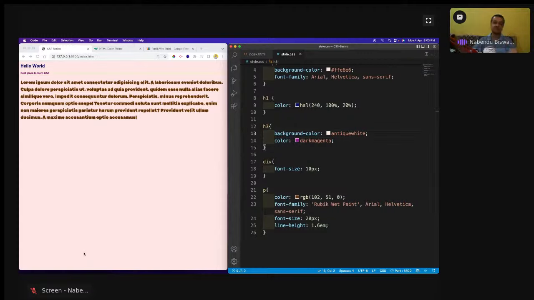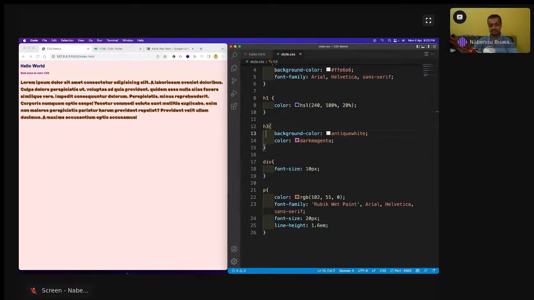But here in CSS, this pixel is a bit different. This pixel has been given to us by the W3C committee, and they have their own TV which is 3000 dpi, 3000 density per inch, and they have measured it according to that. But in normal terms, the more you increase the pixel, the more the size will increase, and it is the simplest unit of measurement out there.